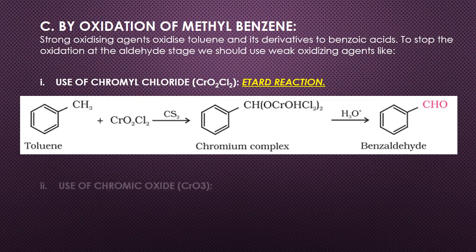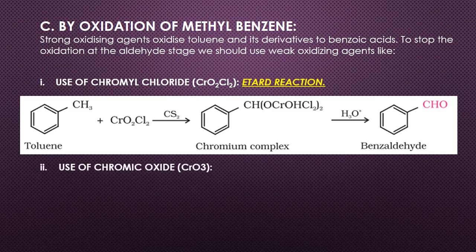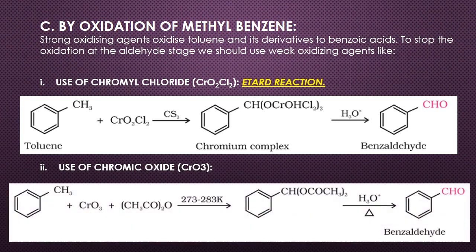Second, by using chromic oxide, toluene or substituted toluene is converted to benzylidene diacetate on treating with chromic oxide in acetic anhydride. The benzylidene diacetate can be hydrolyzed to the corresponding benzaldehyde with aqueous acid.